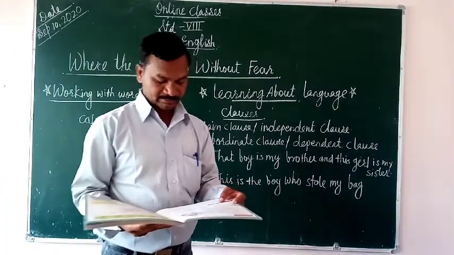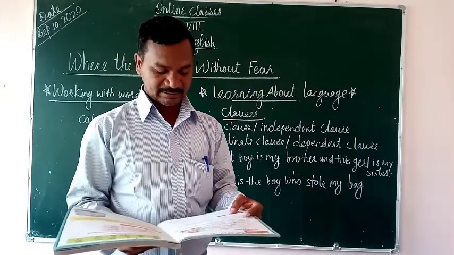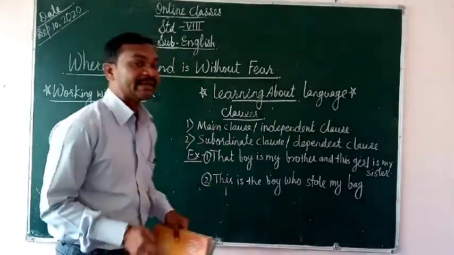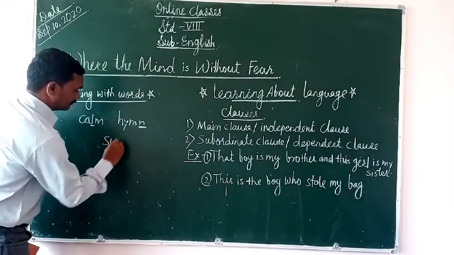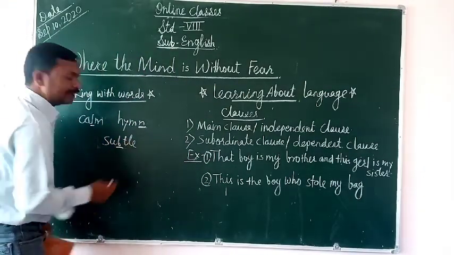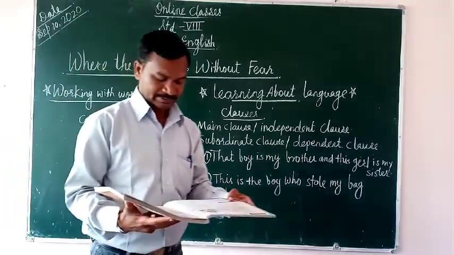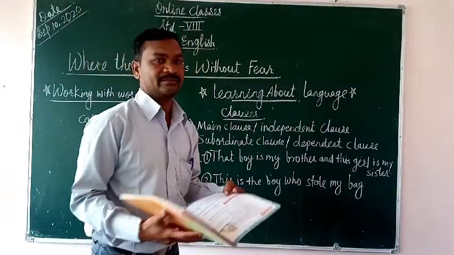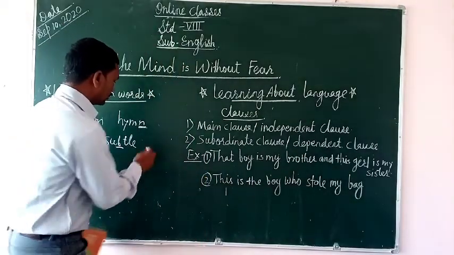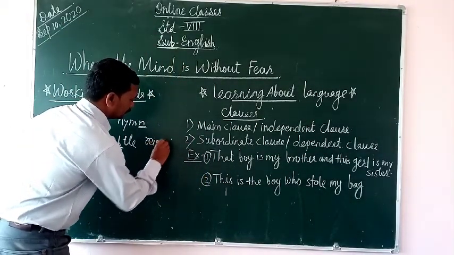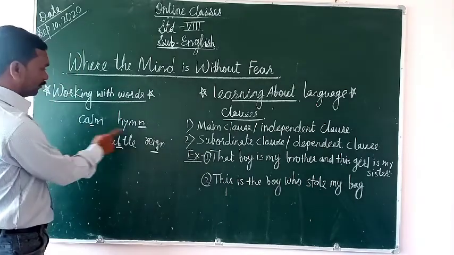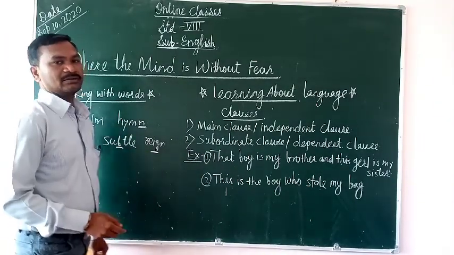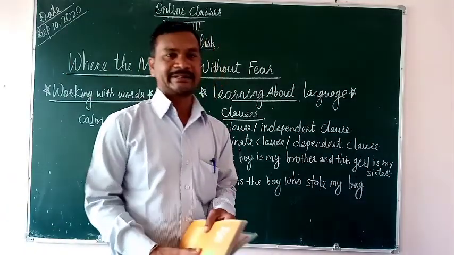Now third, subtle. B is silent there. B silent. Subtle. And D, reign. G is silent. G silent. So these are the four letters you have to underline in the four words. So that's why these are the silent letters.